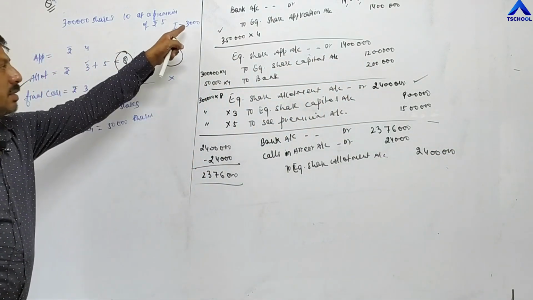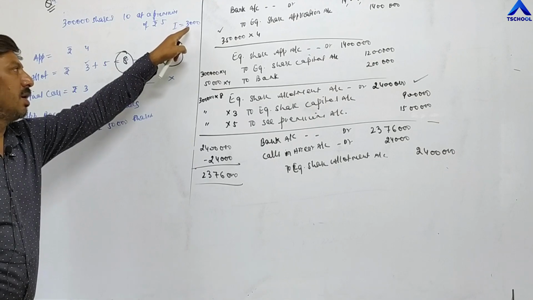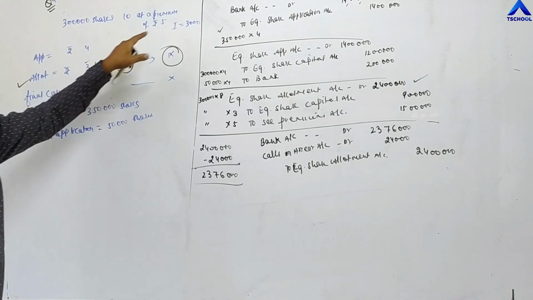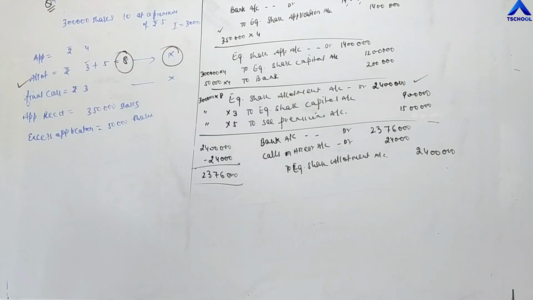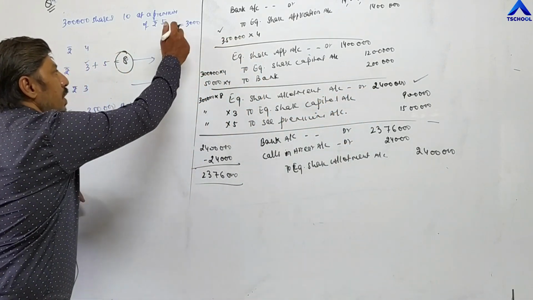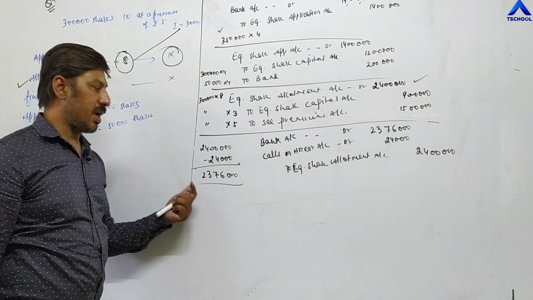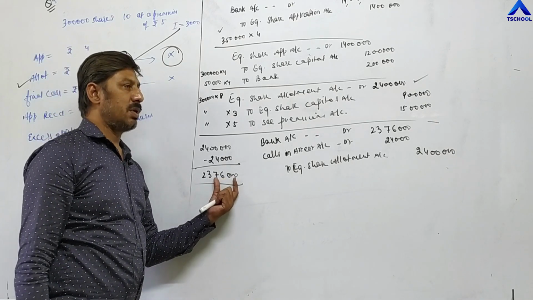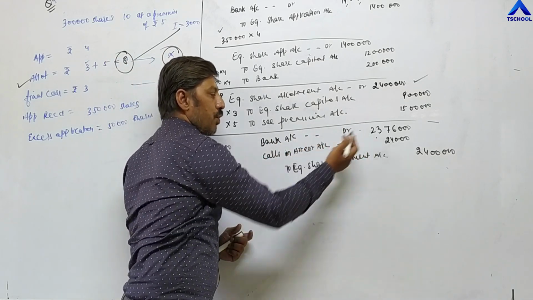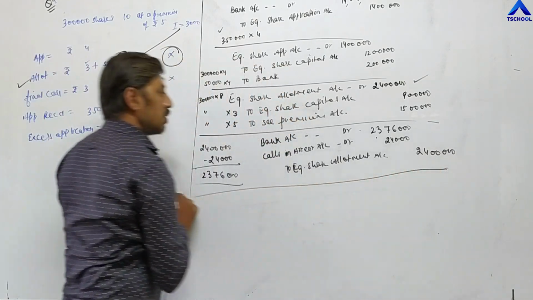24,000 means 3,000 shares into value of allotment, because Ishira has not paid allotment money and allotment value is 8 rupees. Total she needs to pay 8 rupees. So 3,000 into 8, 24,000. It means out of total amount of 24 lakh, company has not received 24,000 rupees. They are receiving a check for 23 lakh 76,000, so it will be shown in front of bank account. Then calls in arrear account 24,000, 3,000 into 8. So in this way, allotment installment is also completed.